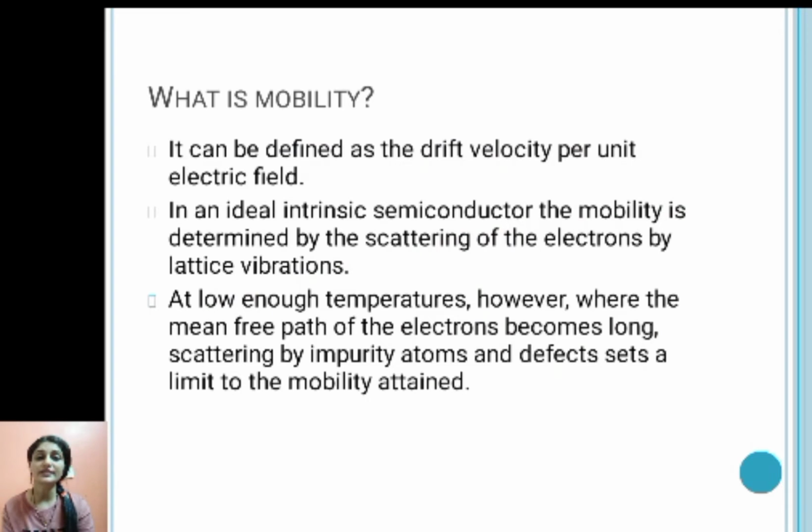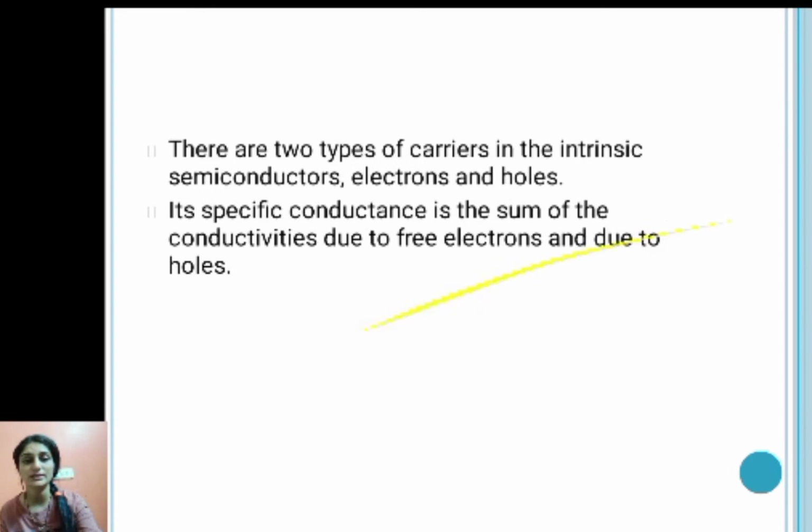Now let us define a very important term, that is mobility. Mobility is basically the drift velocity per unit electric field. In an ideal intrinsic semiconductor, we determine mobility in terms of scattering of electrons by lattice vibrations. But when the temperature is very low, lattice vibrations are very few. In that case, the mobility is determined by scattering of electrons because of impurity atoms which may be present, or defects which are present in the crystal.